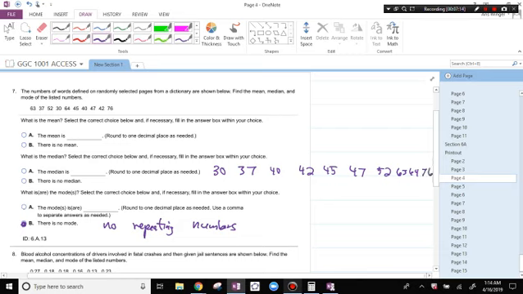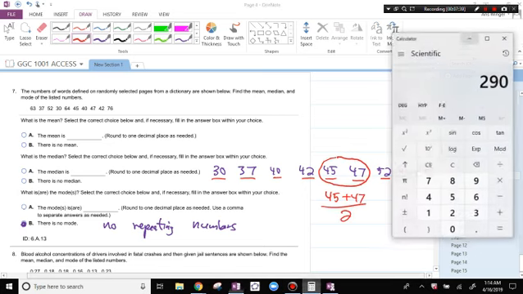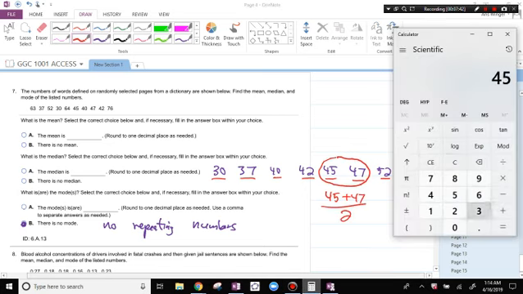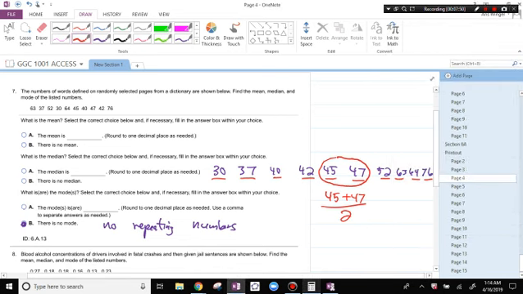Okay. The number in the middle. How many numbers do we have? So it's 1, 2, 3, 4, 5, 6, 7, 8, 9, 10. So with 10 numbers, 10 is even. So you go to the middle two numbers, 45 and 47, and you find the number in the middle of those, the average of that. 45 plus 47 divided by 2, the median is 46.